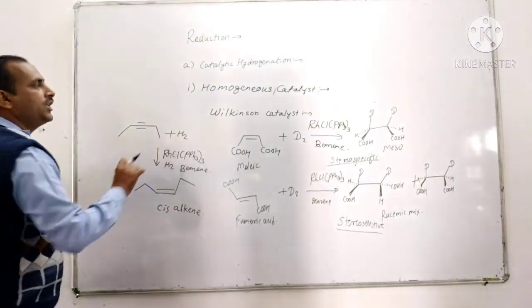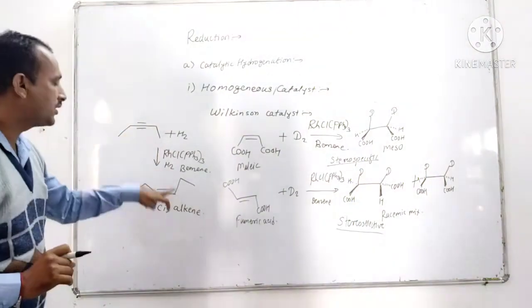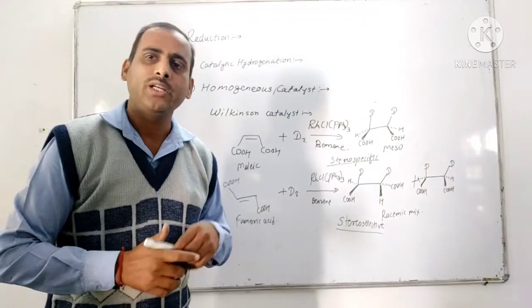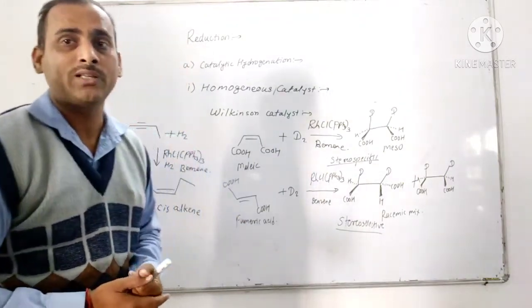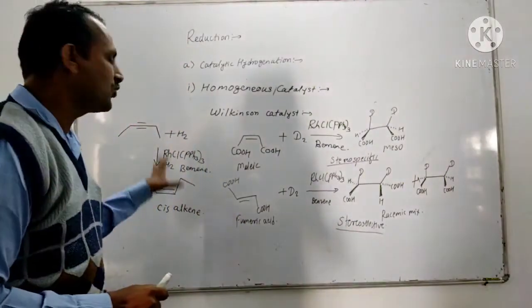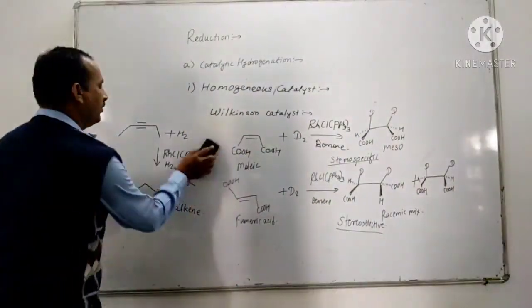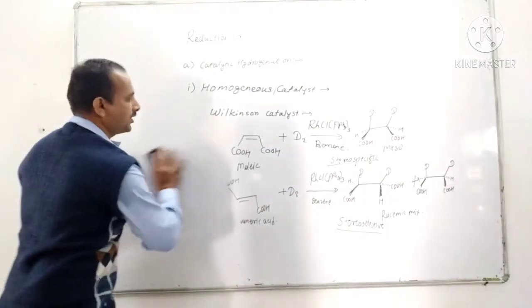So hydrogenation of the alkyne gives cis alkene by the Wilkinson catalyst. So it is again stereospecific, only giving the cis isomer by addition of hydrogens. Let's see more examples of Wilkinson catalyst.